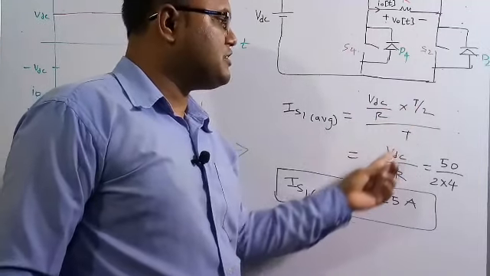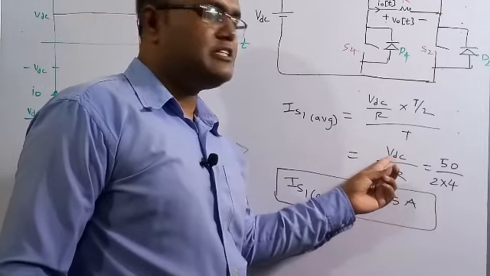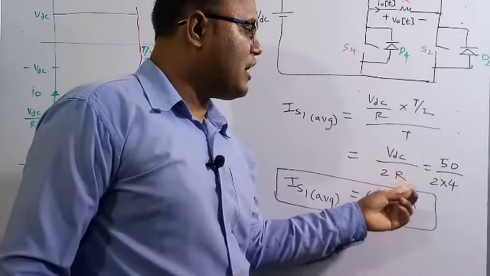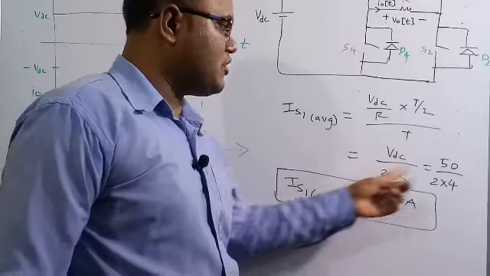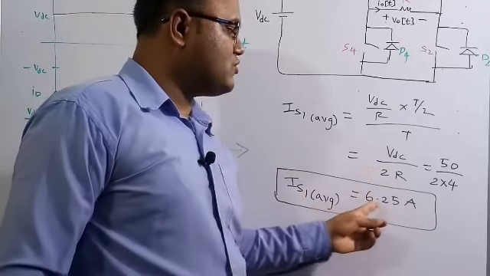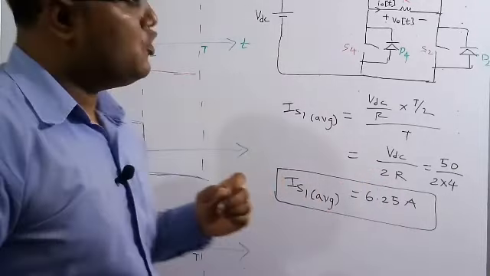So if you solve this equation, we will get VDC by 2R. We know VDC, which is given as 50, and 2 into R, we know, which is 4. So if you solve this one, we will get IS1 average is equal to 6.25 ampere. So one thing is finished.